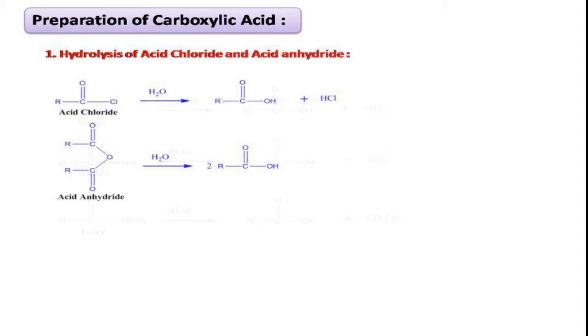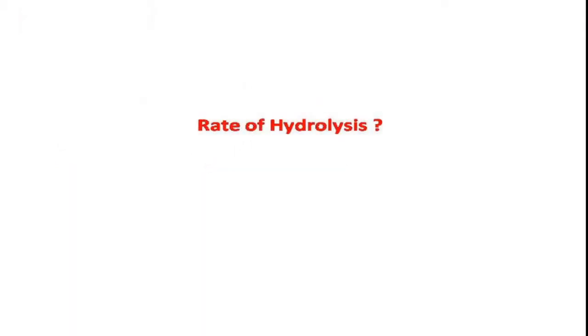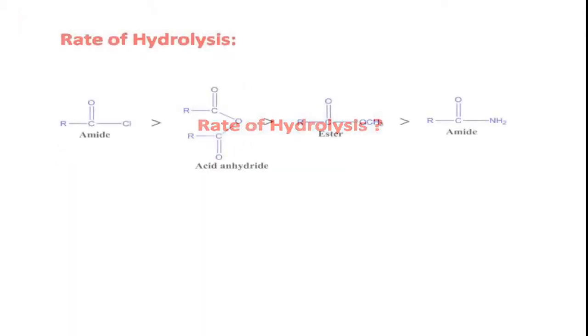If you look at the rate of hydrolysis of these functional groups, this is the order in which we will see the rate of reaction. The acid chlorides will undergo hydrolysis at a faster rate compared to the amides. Amides will undergo hydrolysis very slowly compared to the acid chloride, right?